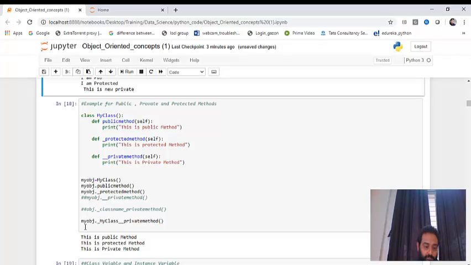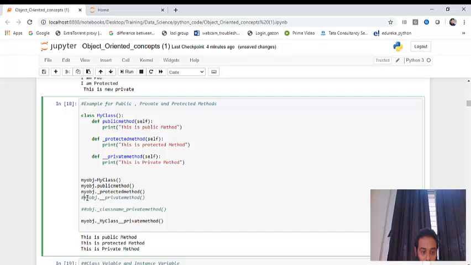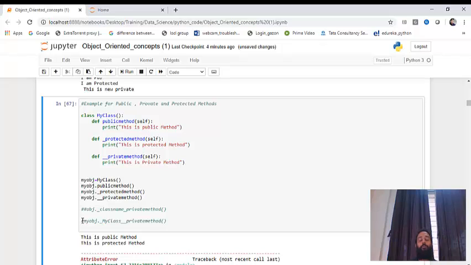If I uncomment this and I comment this, what will happen? It will give you a public method, a protected method, and for the third method it throws the error because that is not accessible. And now if I put a hash here and I have put this here, this is a private method.